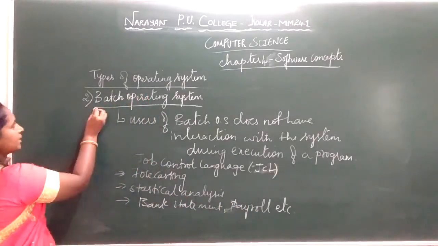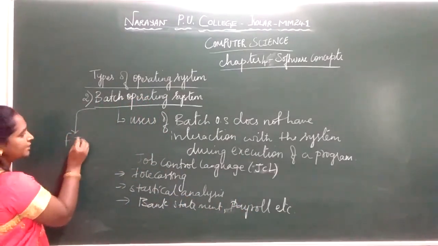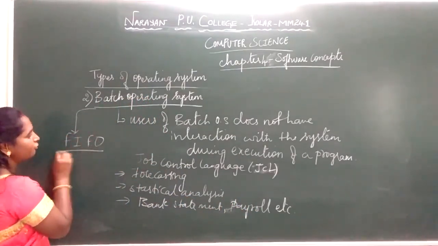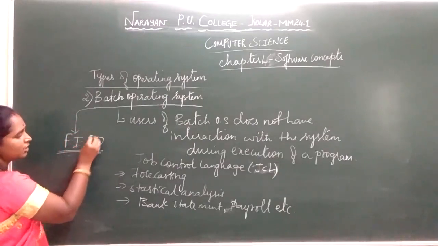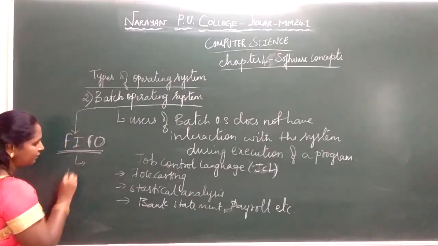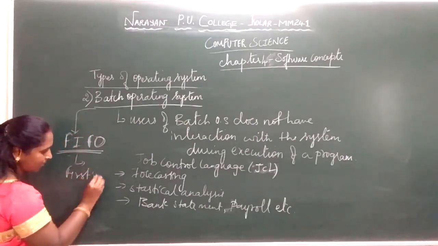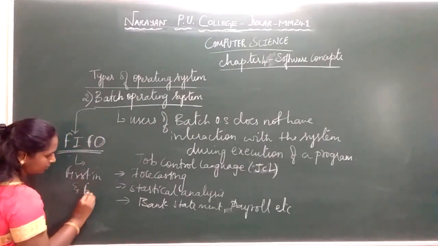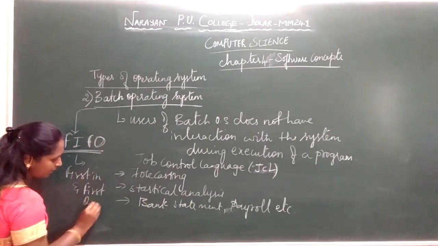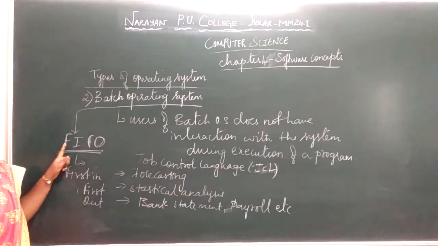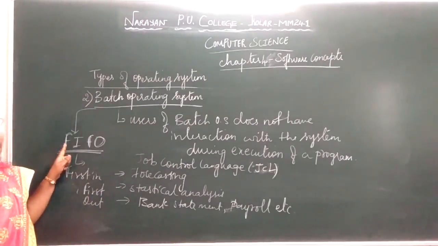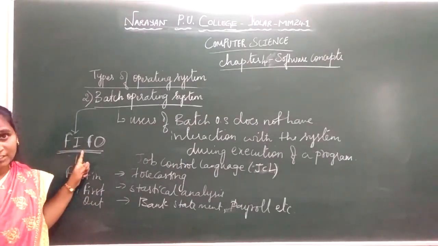In a batch operating system, instructions are executed in the order of first in, first out, and here also no user interaction is allowed.